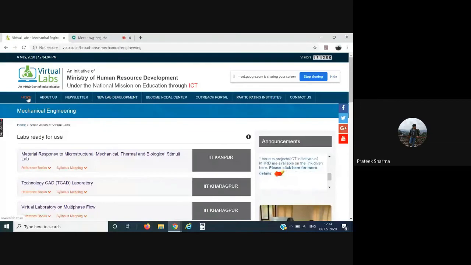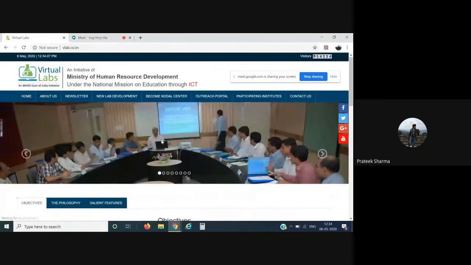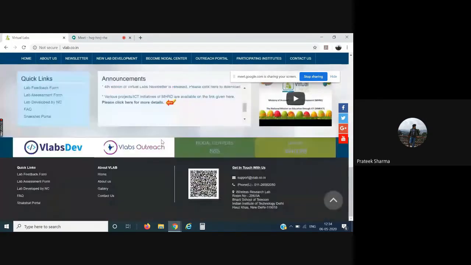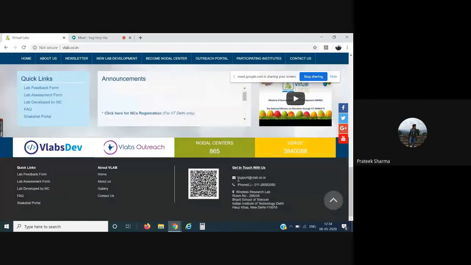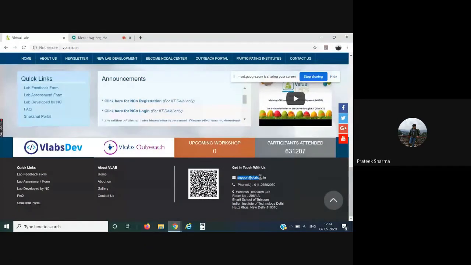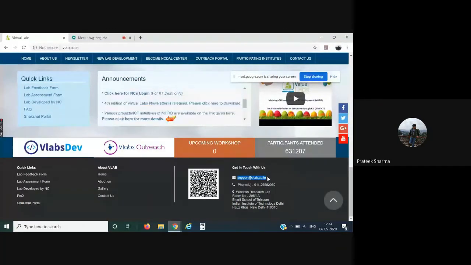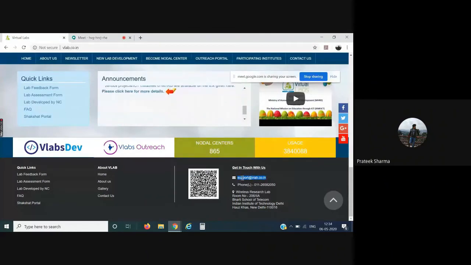Coming back to the main homepage, we have almost tried to cover each and every discipline. If you find that many of the labs or experiments are not present according to your curriculum, scroll down to the very bottom, where we have the email ID support@vlab.co.in. We are trying very hard to develop as many experiments as we can, but if there are certain gap areas, you can simply put up a mail to us on support@vlab.co.in.